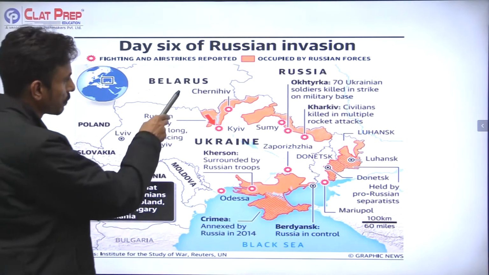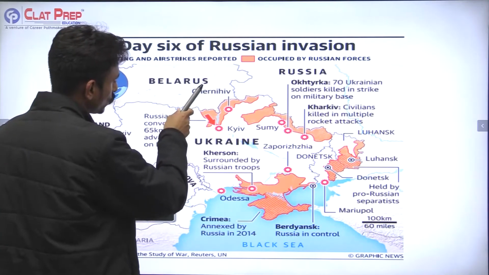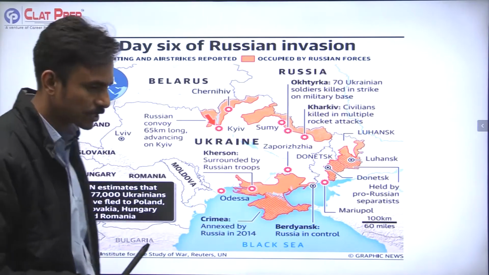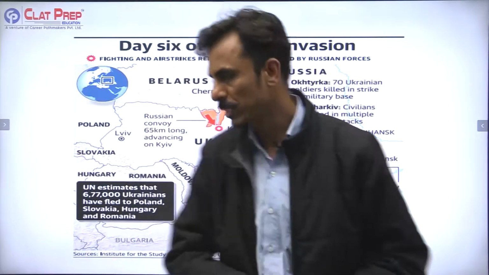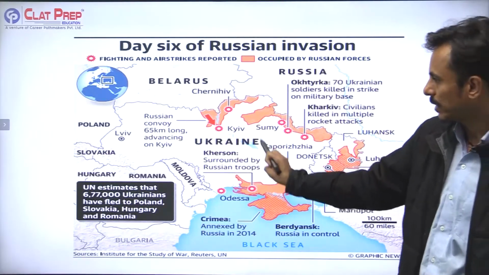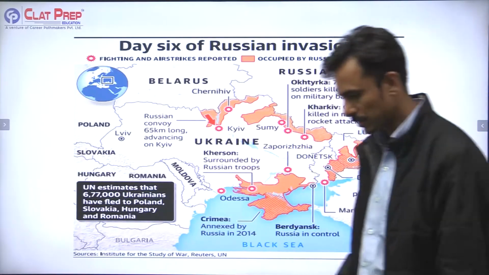So you can see that Belarus, which is an ally of Russia, its territory is being used to surround Kyiv, right? It is being said that around a 65 kilometer long Russian convoy is advancing on Kyiv, right? And they are to capture Kyiv very soon, right?